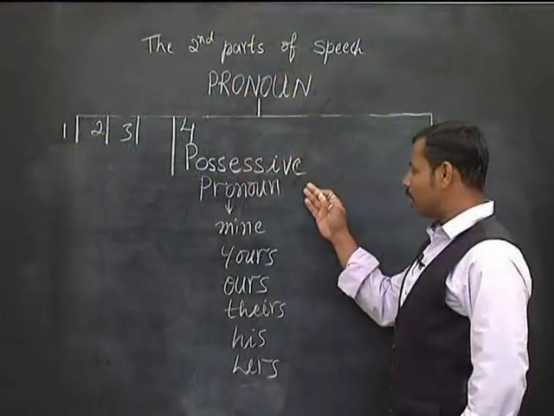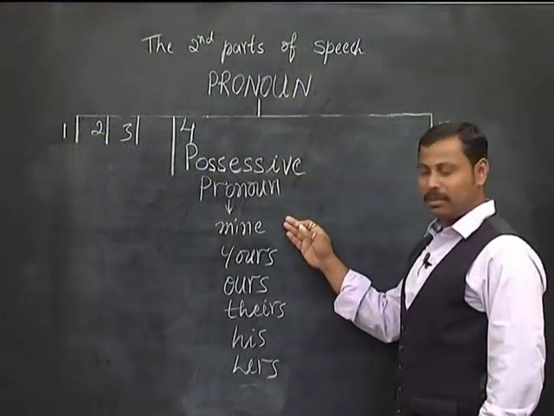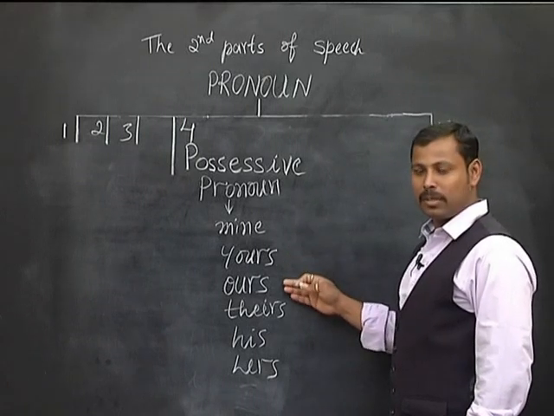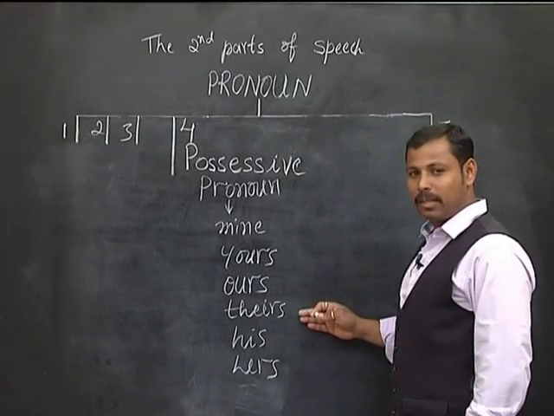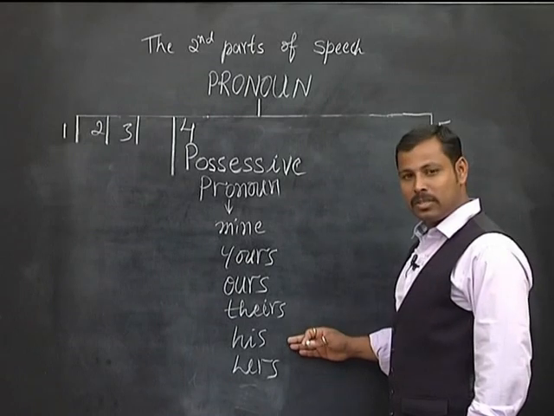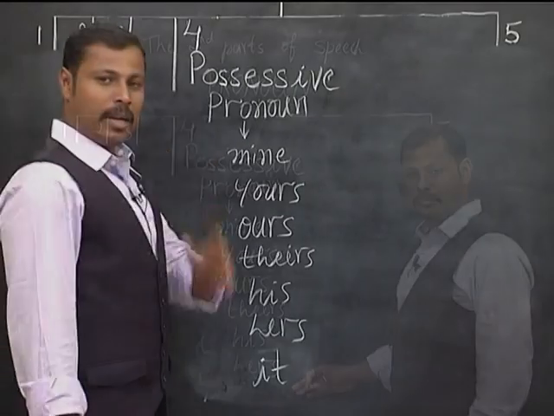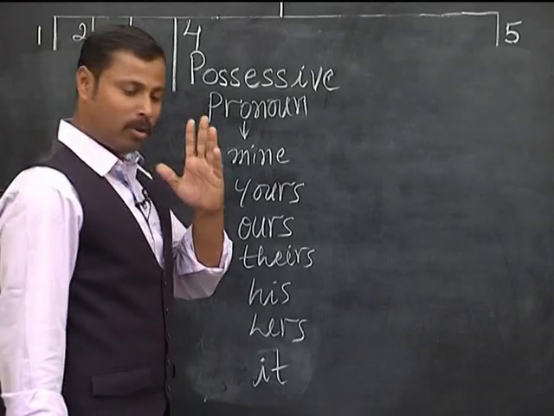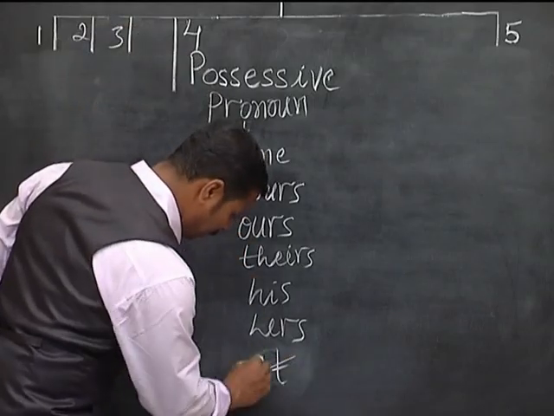This mobile is mine. Possessive pronouns are mine, yours, ours, theirs, his, hers, and there is no possessive pronoun for it. Mine means I am the owner. It is pronoun.